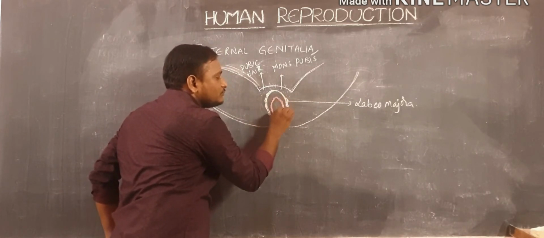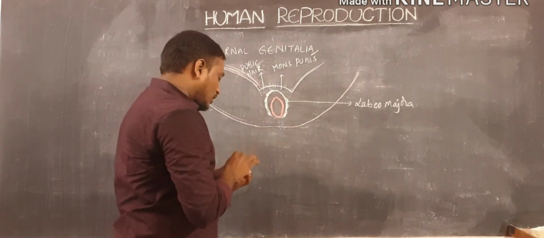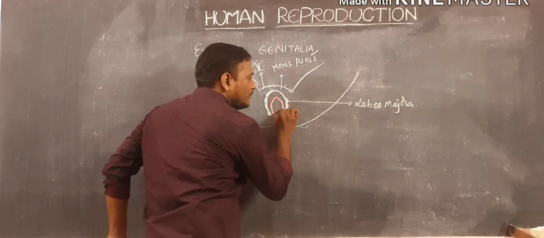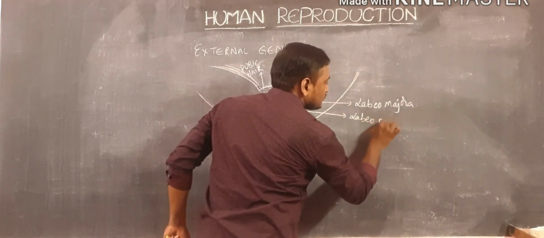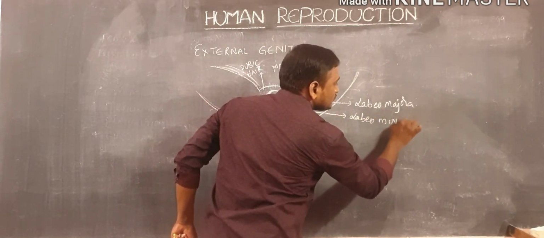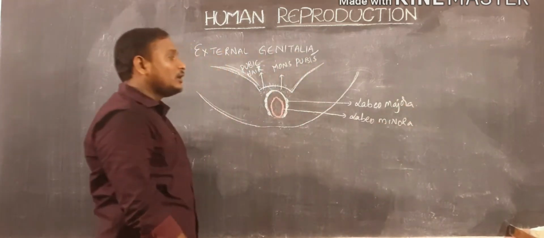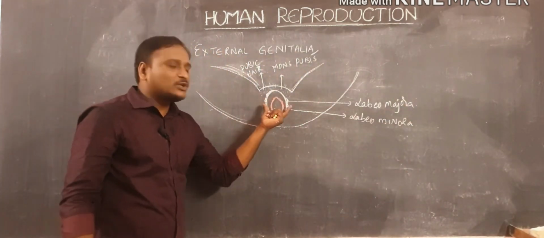That skin fold is also called labia minora. That means there are two skin foldings.